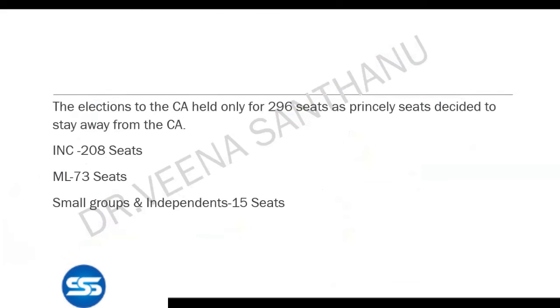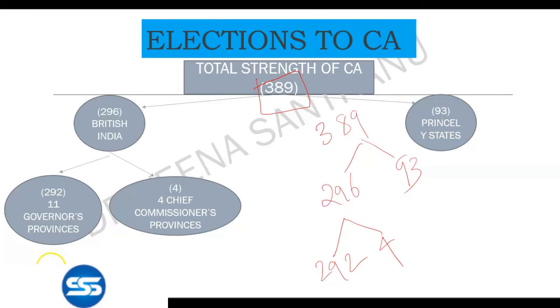So what do you mean by this 11 governors province and 4 chief commissioners province?